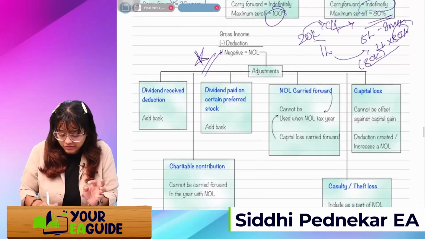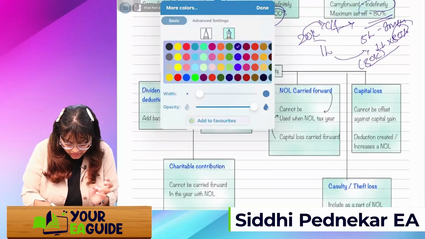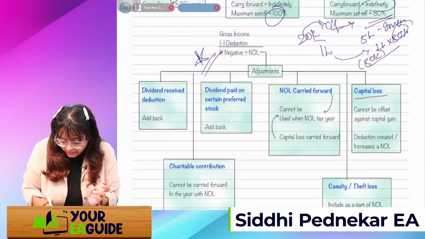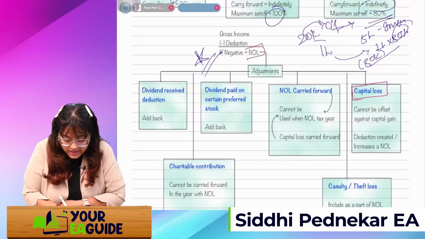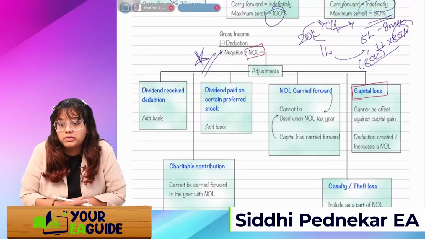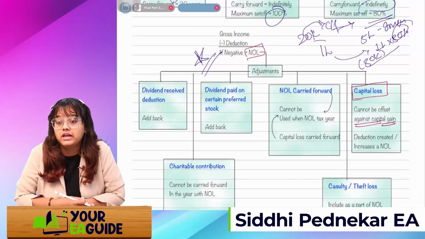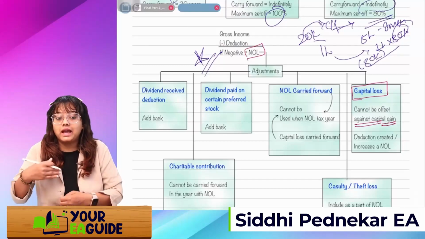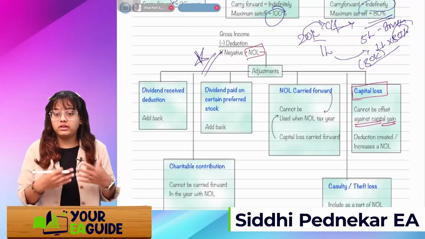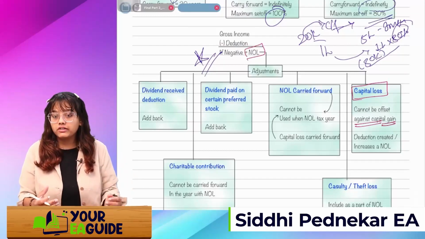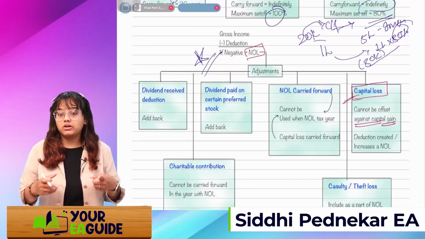Okay. First, we discuss this right now only. A few things will be changed. If there is a capital loss and in that year there is a NOL, then it cannot be offset against capital gain. Even if there is a capital gain, it will have to be carried forward to the next years. Okay, if there is a NOL, the capital loss cannot be settled off.